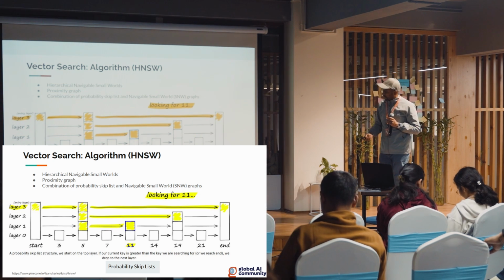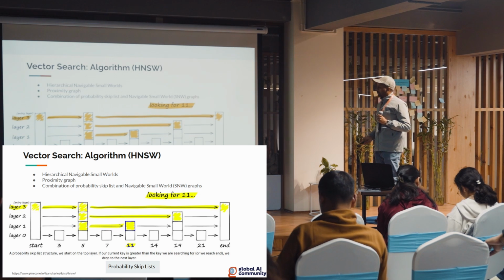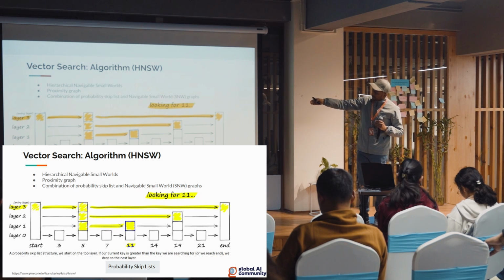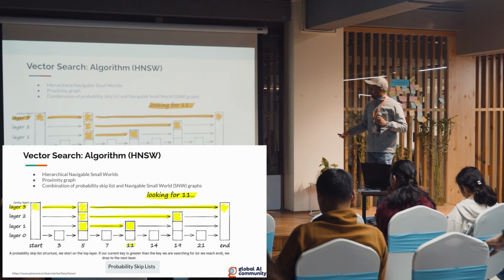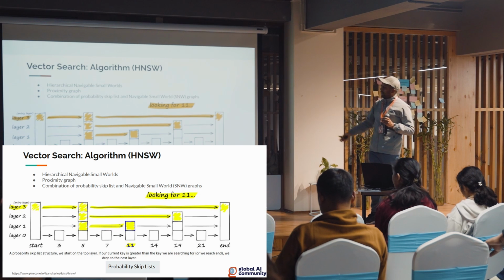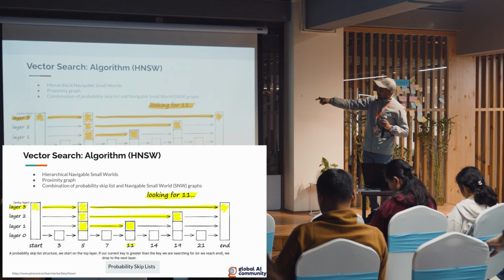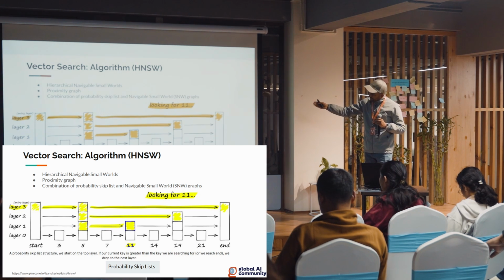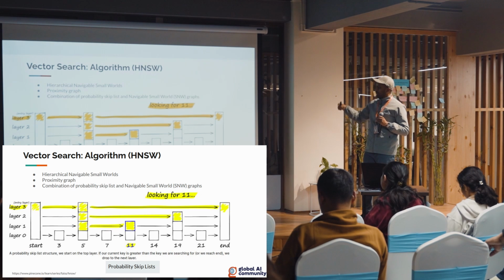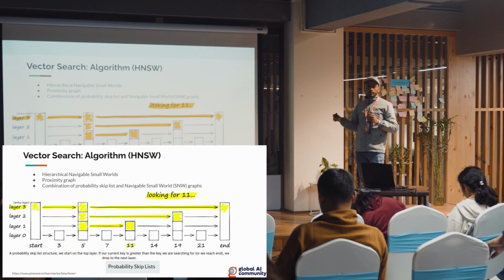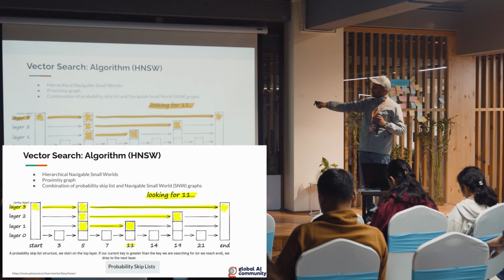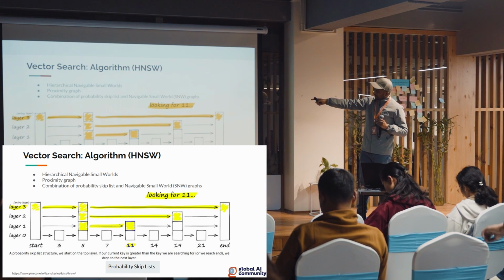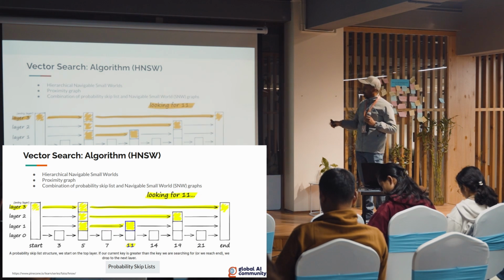The first thing to understand over here is the probability skip list. It consists of multiple linked lists. You can see there are 4 layers, layer 0 till 3, and let's say we are searching for 11. We start at the top layer and compare the query. In this case the query is 11, and once we get 11, our search will be complete, otherwise it will go on. At first we'll compare it with 5, because we start at the top and the next index is 5, so it does not match.